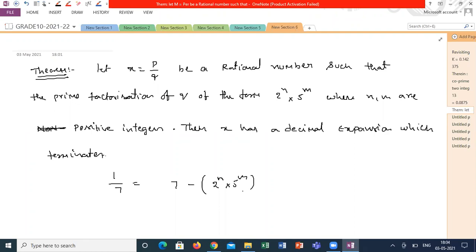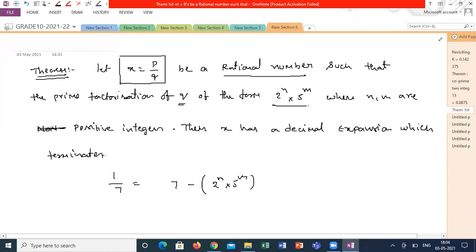See, let x be in the p by q form, a rational number such that the prime factorization of q can be written in the form of 2 power n into 5 power m, where n, m are positive integers, then x has a decimal expansion which terminates. That means if the denominator of a rational number can be written in the form of 2 power n into 5 power m, that decimal expansion is a terminating decimal expansion.